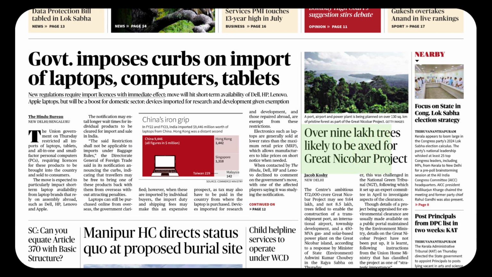That's a passive structure. There's a beautiful word, axe. As we know, axe will act as a noun. Axe is a tool that has a heavy iron or steel blade at the end of a long wooden handle. But when you use it as a verb, you reduce services or jobs or payments. You get rid of something. You reduce it, like trees likely to be axed for a project.